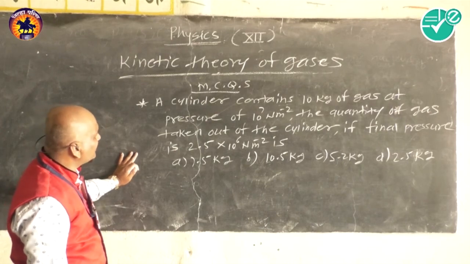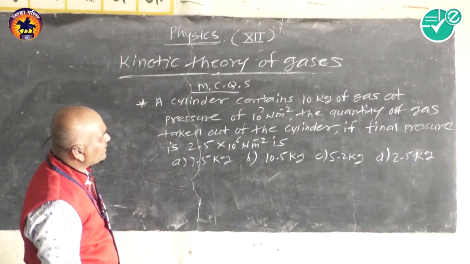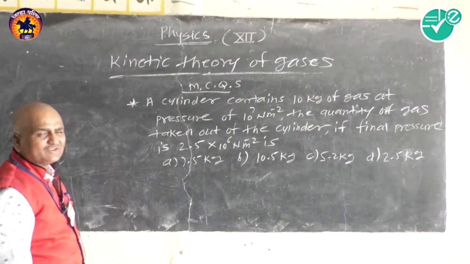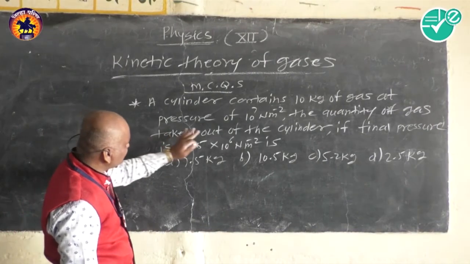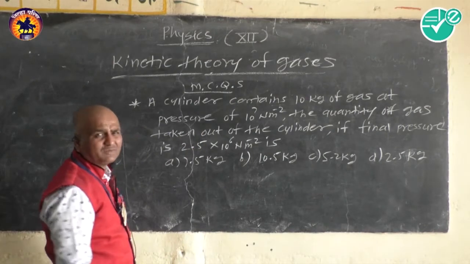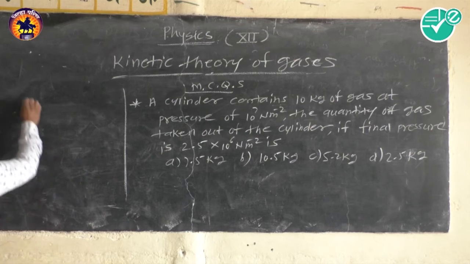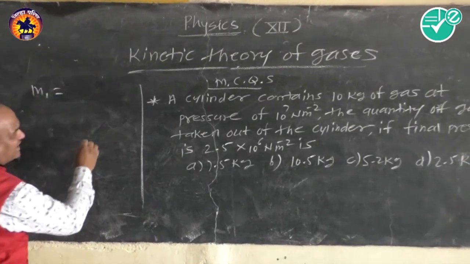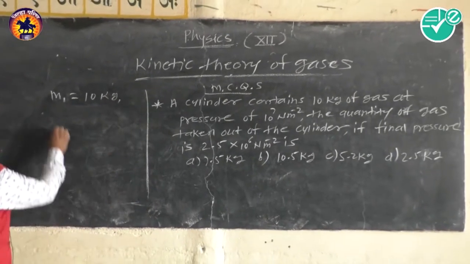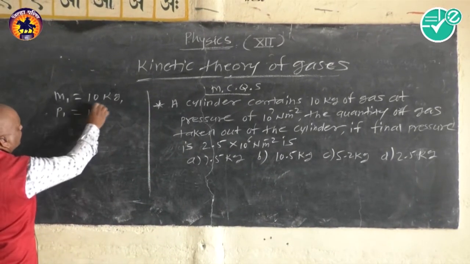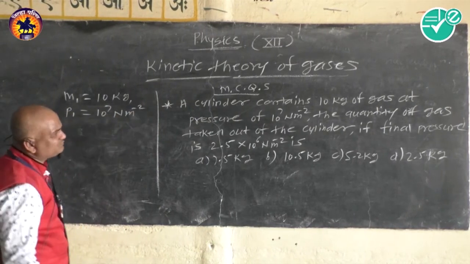According to the given MCQ, a cylinder contains 10 kilogram of gas. So the mass of the gas is 10 kilogram when the pressure is 10 raised to 7 Newton m raised to minus 2.